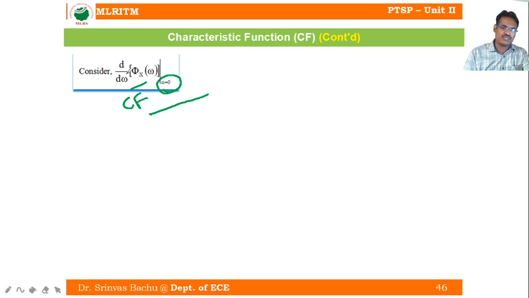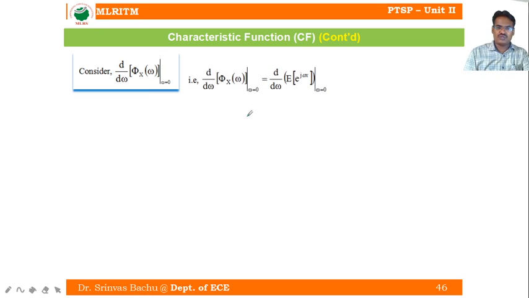Remember these two things. Previously in the MGF case, we differentiated with respect to t at t equal to 0. Now here we differentiate with respect to omega at omega equal to 0. So we will get the moments about origin. One differentiation gives the first moment. This is the characteristic function, which I wrote as expectation of e power j omega x.